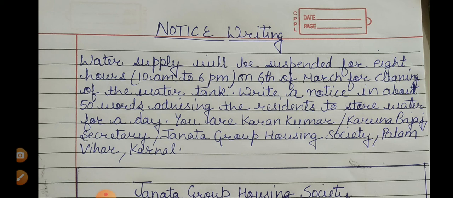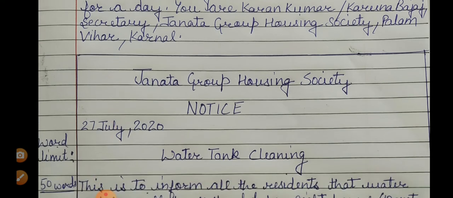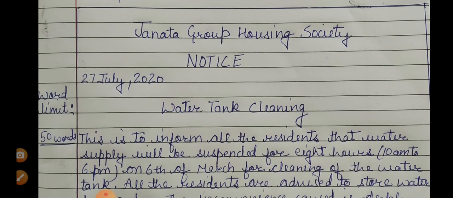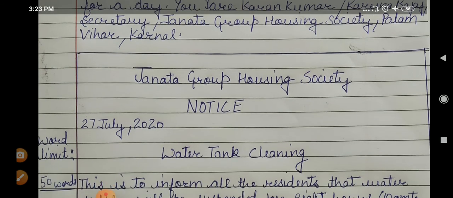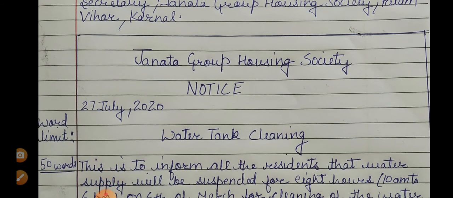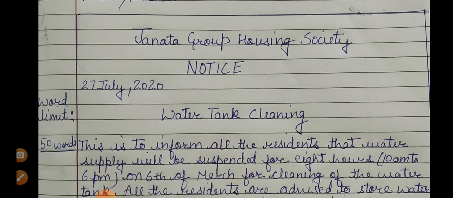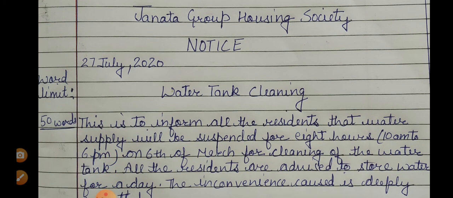Now how do you have to write? First of all, you have to mention the name of the organization. So here, who is issuing the notice? Janta Group Housing Society. After that you have to write NOTICE in capital letters. NOTICE will be all in capitals.